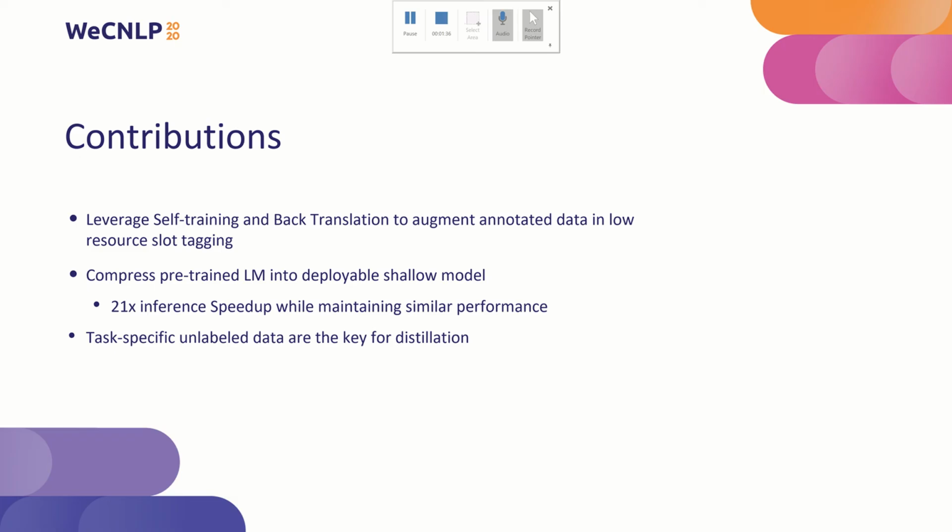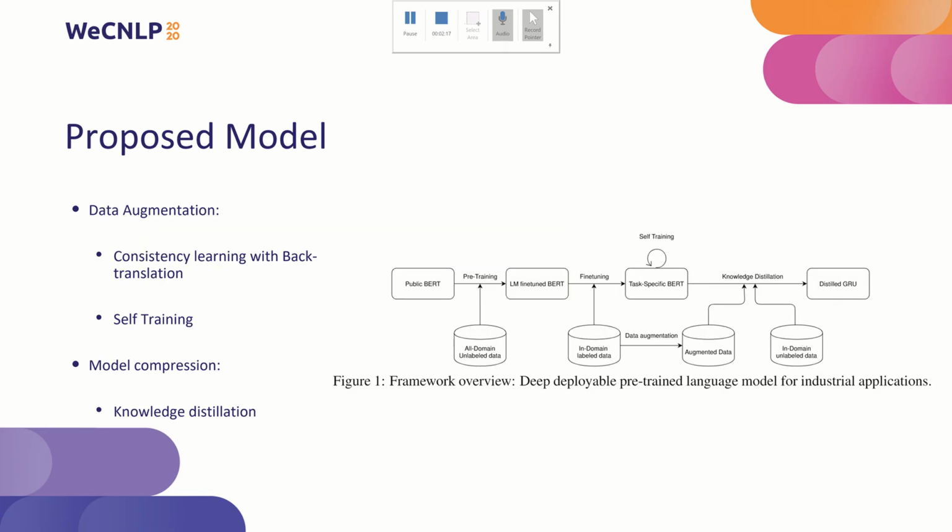In this work, we develop a framework for deploying deep pre-trained language models for industry applications. Specifically, we develop augmentation strategies using self-training and consistent learning for slot tagging to improve pre-trained models in low-resource settings. Furthermore, we leverage knowledge distillation to compress these improved but huge neural models into shallow models that are deployable in practical applications, achieving 21 times inference speed up while maintaining similar performance. Finally, we show that task-specific unlabeled data are key for achieving good performance in knowledge distillation.